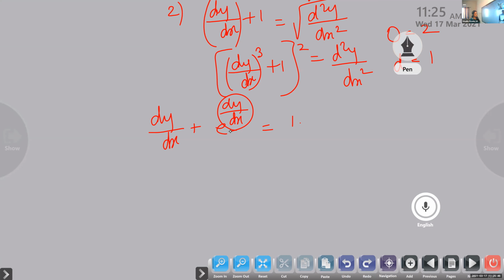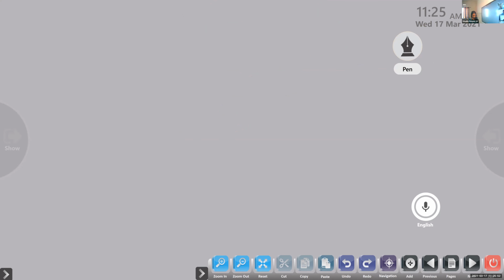Okay, write the question. Check whether y is equal to 4 sine 3x is a solution of the differential equation